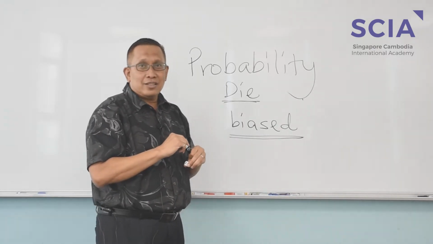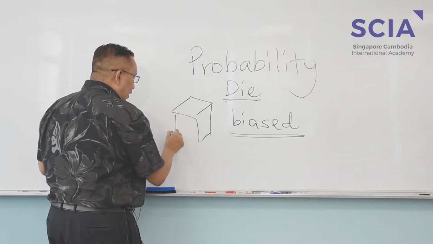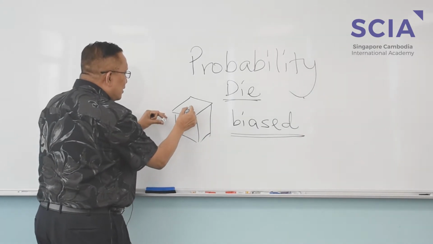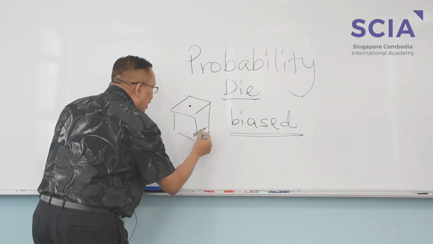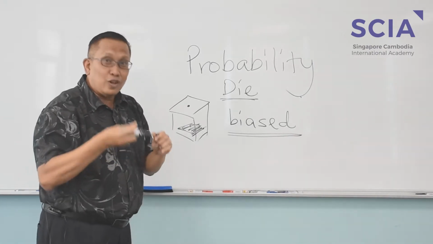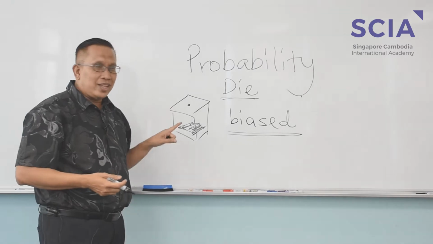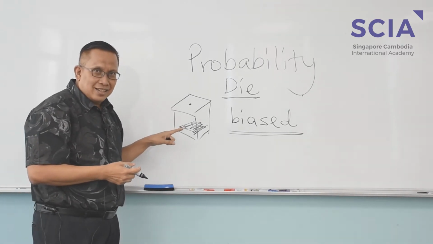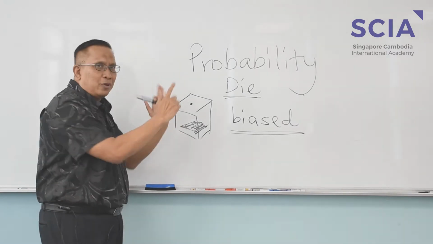Physics talks about center of gravity. If I want this to always come out, I put something heavy at the bottom here, and then when you throw, not all the time, chances are you're going to get one more.